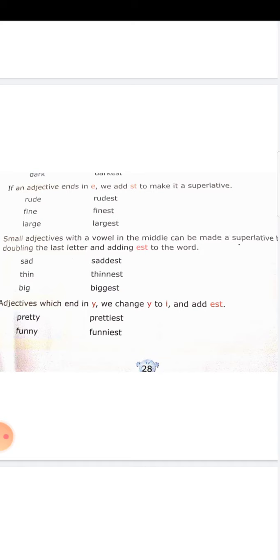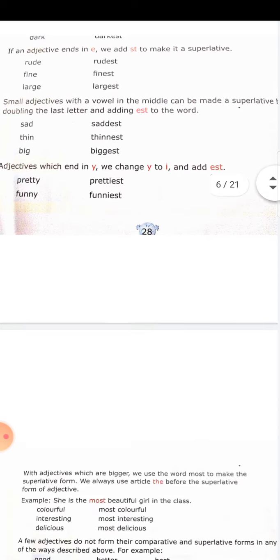But comparative form, can you tell me the comparative form? Y changes into ier, prettier and funnier. But superlative form is prettiest and funniest.